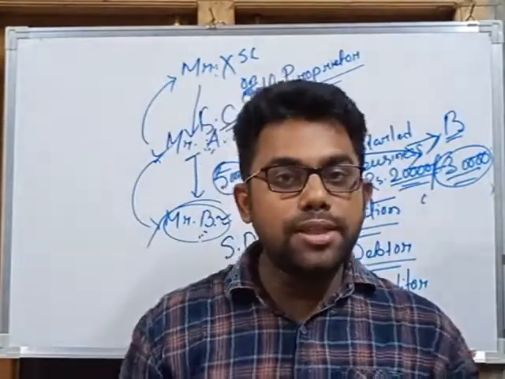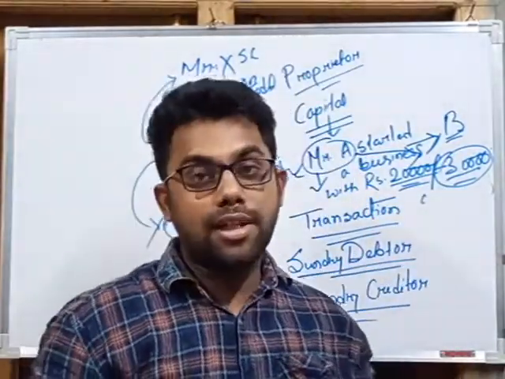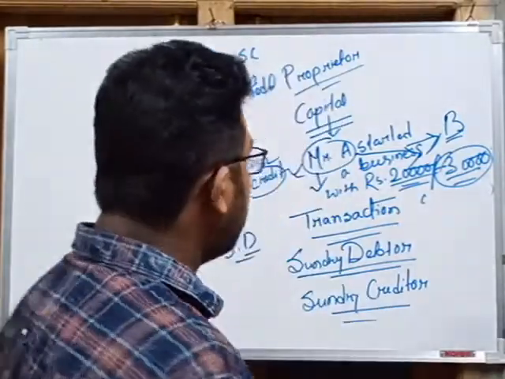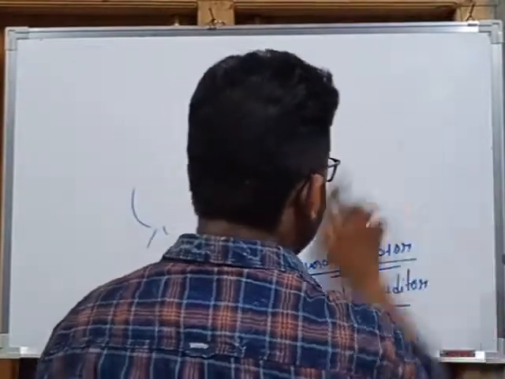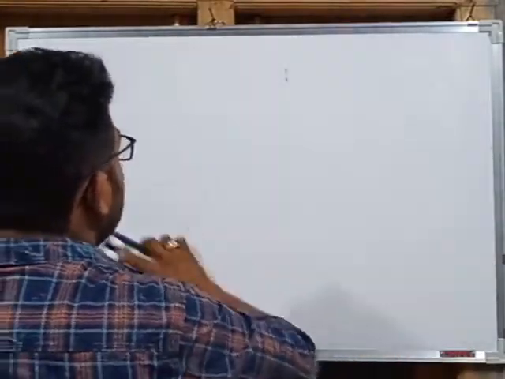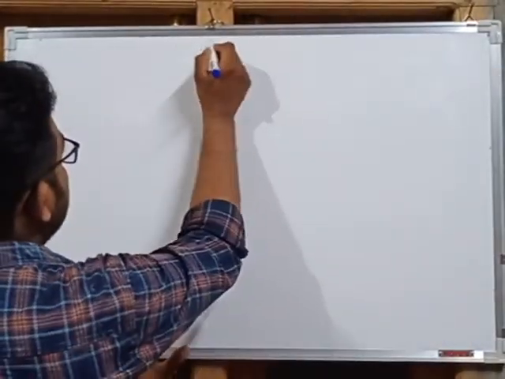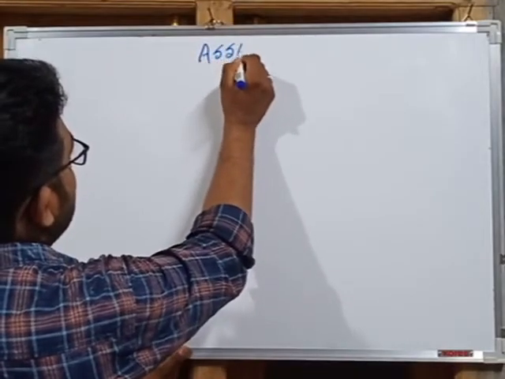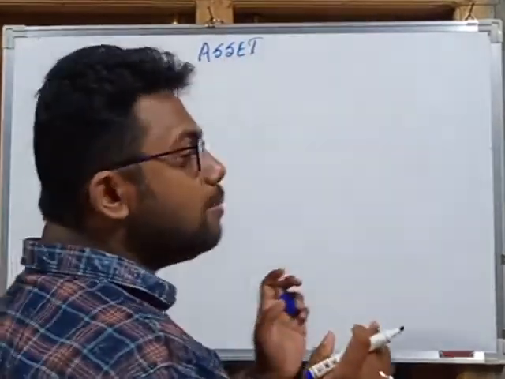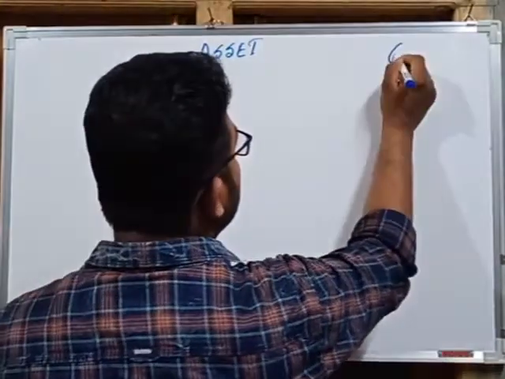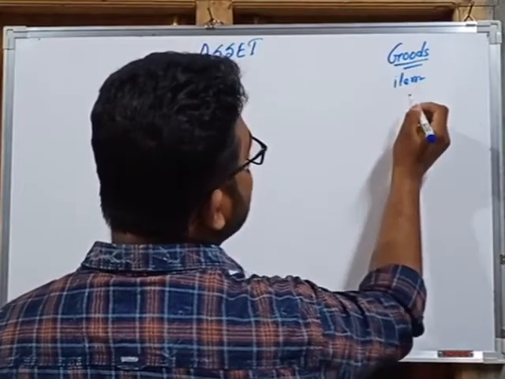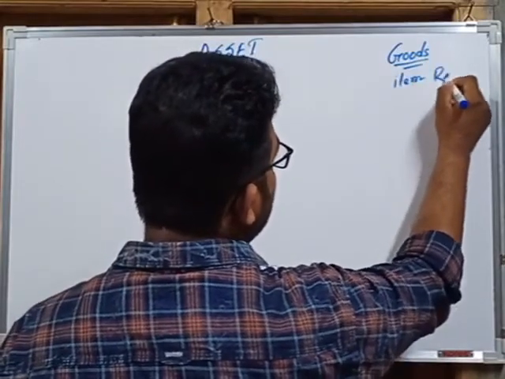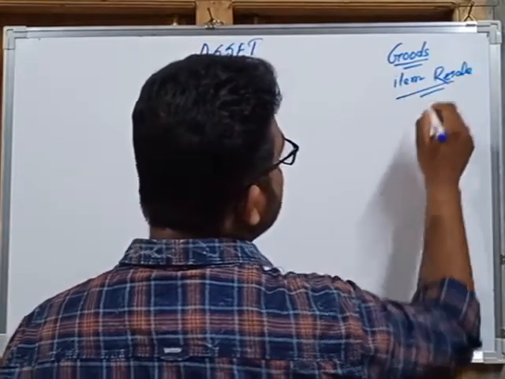So in today's class, we are going to learn some other important terms in accountancy. So let's start our class. Two important terms: one is goods, and another is assets. We know what goods are. Goods means any item which is purchased by the business for resale.